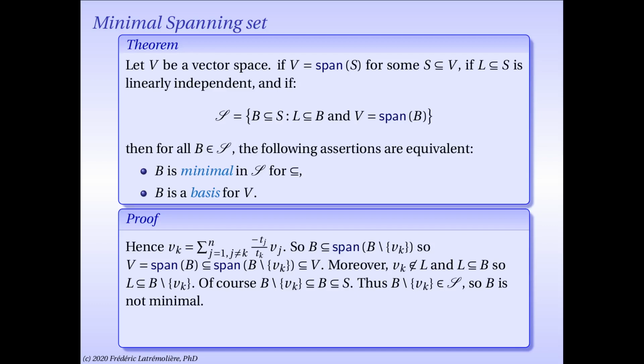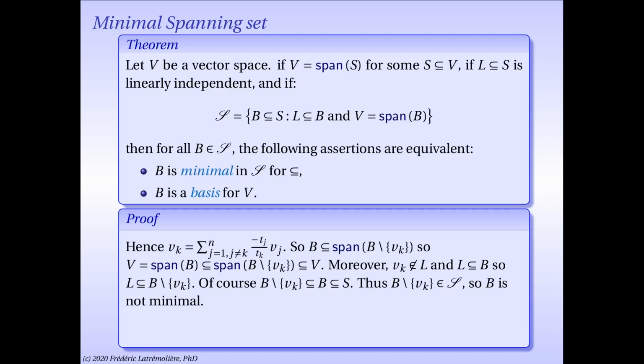Now B was chosen in script S, therefore B spanned the entire vector space. But since B is a subset of the linear span of B without v sub k, then the span of B, that is the entire vector space, is a subset of the span of B without v sub k. And since the other inclusion is trivial, you conclude that the span of B without v sub k is the entire space.